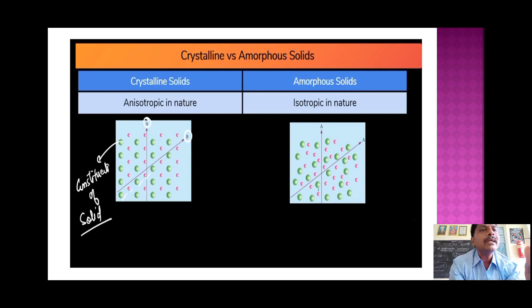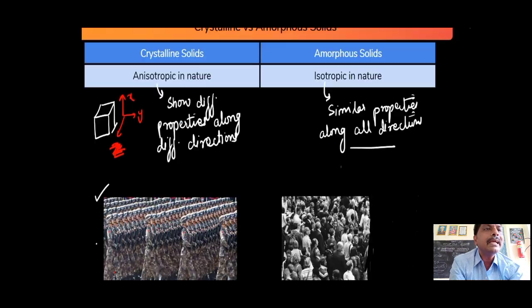So the atoms are mixed irregularly, and you can find the properties are the same everywhere. Properties are the same in all directions, so amorphous solids are isotropic. But in crystalline solids, properties are different. You can see another example here, X along Y along Z. In this picture you can see soldiers in a parade. In a particular line, it is one team.